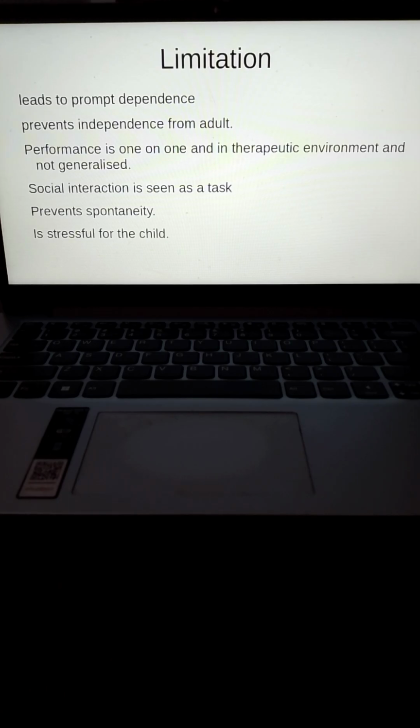Overall, because all of these programs are typically demand based, there's a lot of fast speech, and there's a performance expectation that is errorless. You're not allowed to make a mistake, you're supposed to perform fast. What happens is that it creates stress in the child, which again makes it so that they don't like these